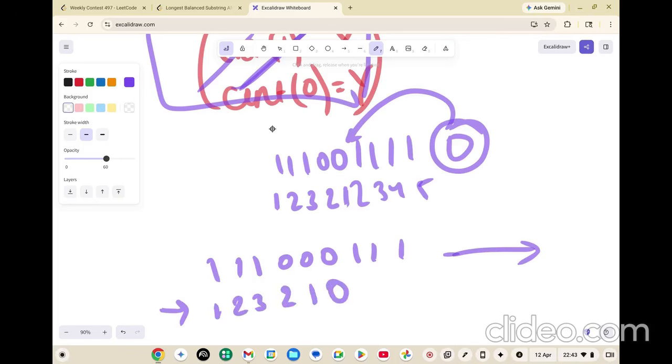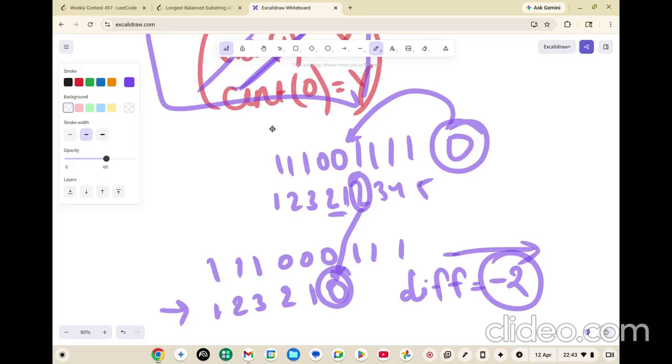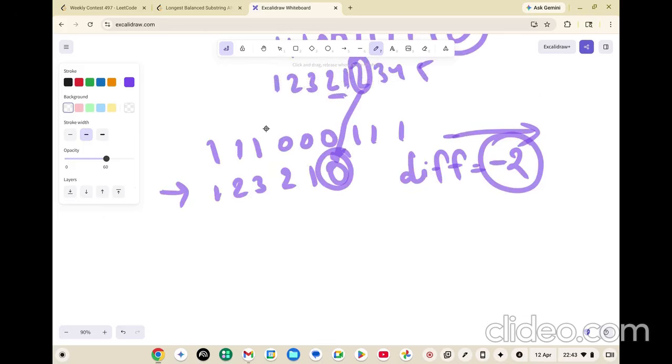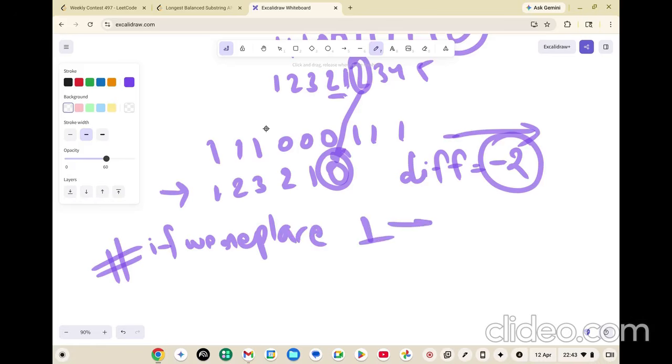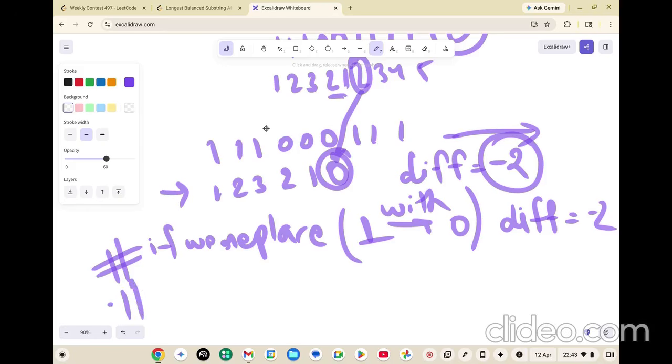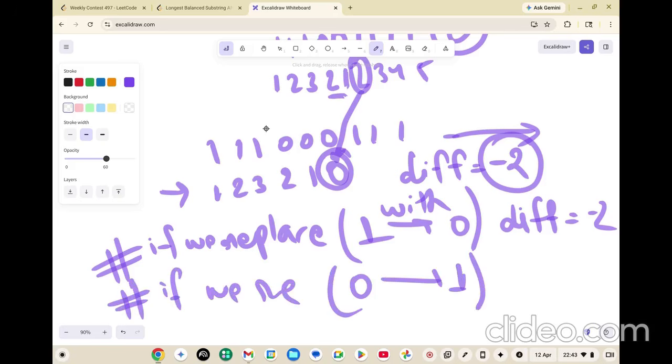Now look at this. It had 2 1 2. Now it became 2 1 0. So what is the difference? The difference is plus minus 2, right? This is what I was talking about. So what happened at this place is, if we replace 1 with a 0, then the difference we will get is minus 2. Similarly, if we replace 0 with a 1, the difference that you will get is a plus 2.